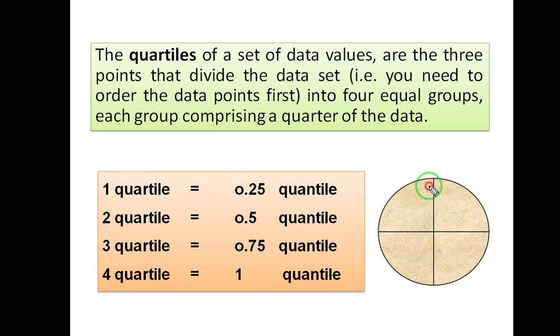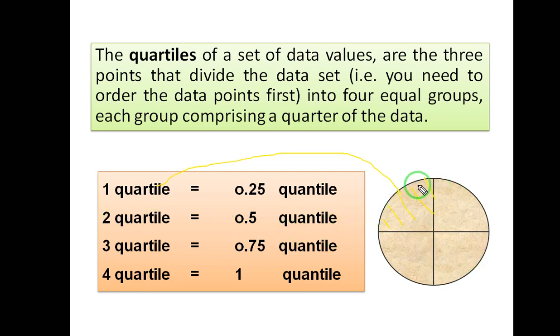So this is your 1 quarter, and 1 quarter can be called 0.25 quantile. When I say 0.25 quantile, it means 1 quartile. And when I say 2 quartile, it means 0.5 quantile. Or you can say 0.5 quantile means 2 quartile.